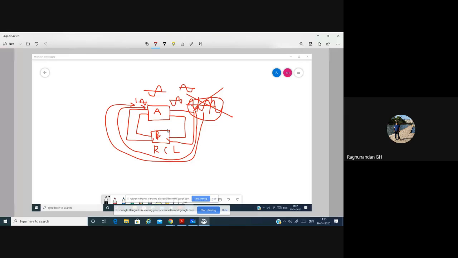So here in the feedback network, we will be using a combination of resistor capacitor, or inductor capacitor, or resistor capacitor inductor. As I told earlier, we have a formula, F is equal to 1 divided by 2 pi RC.